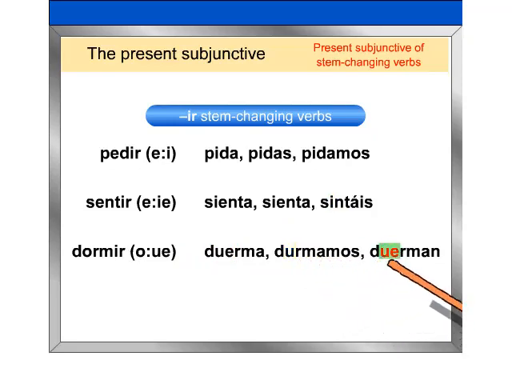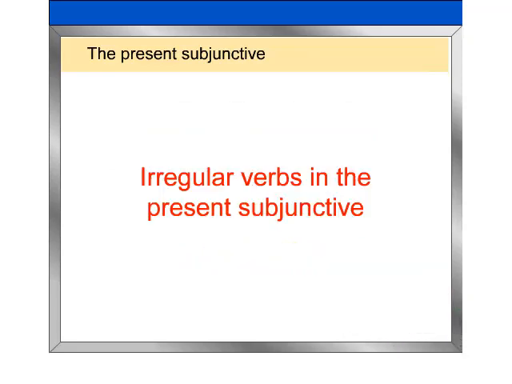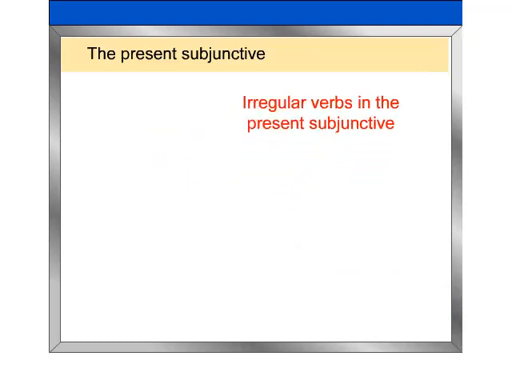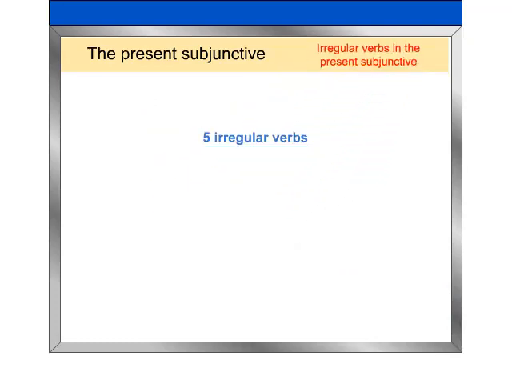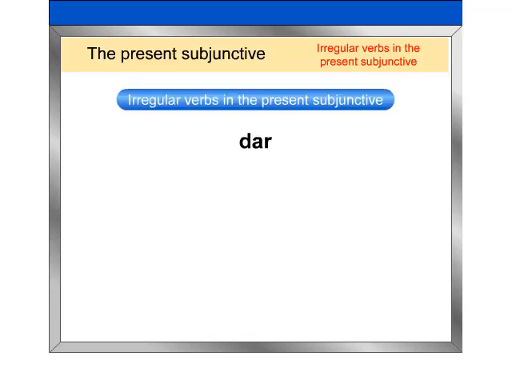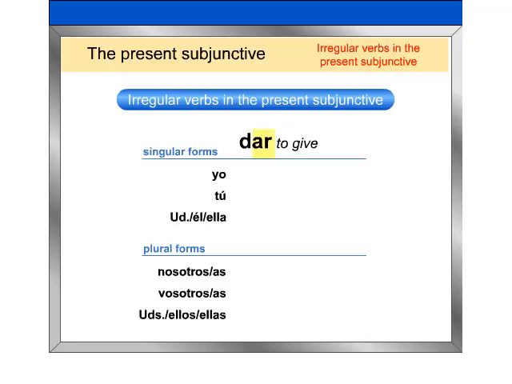Ustedes duerman. Irregular verbs in the present subjunctive. There are 5 verbs that are irregular in the present subjunctive. They are dar, estar, ir, saber, and ser. Repeat the present subjunctive conjugation of the verb dar after me.